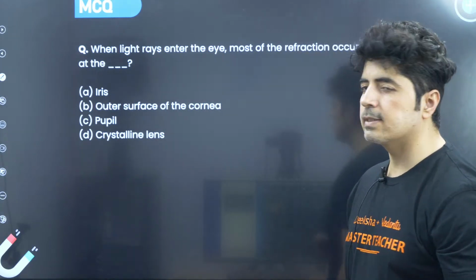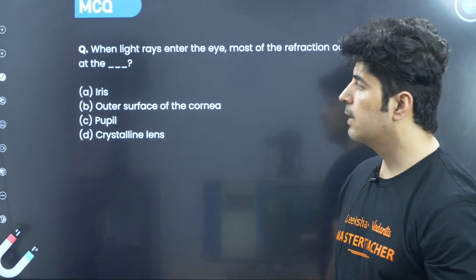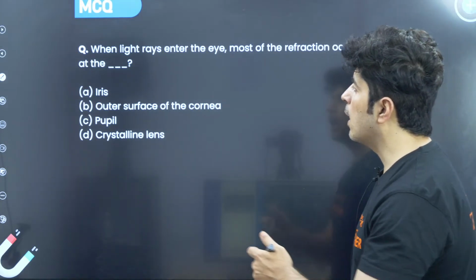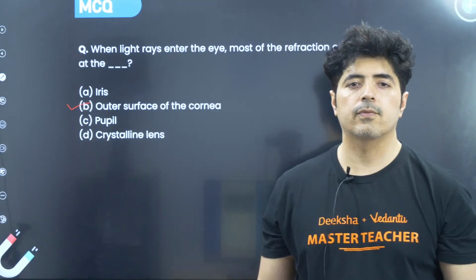In the comment box I can see some people are writing the right answer. So the answer to this is the outer surface of the cornea.